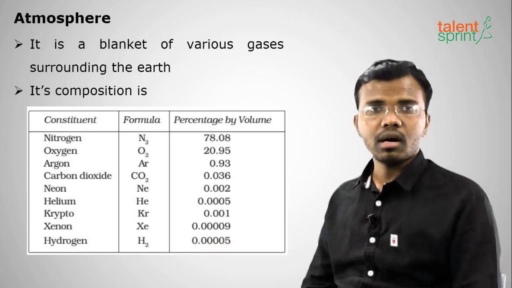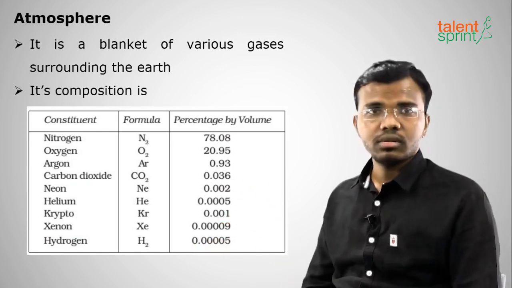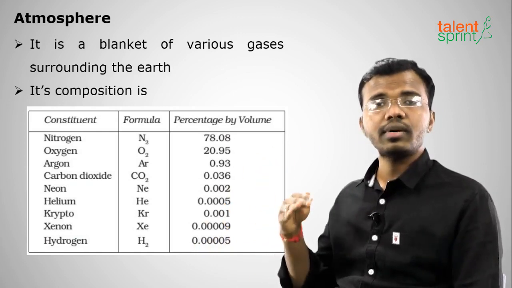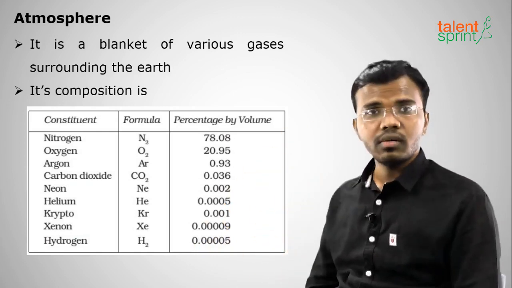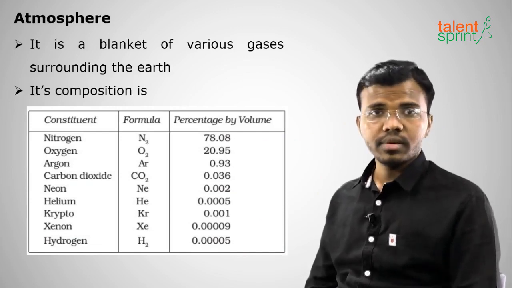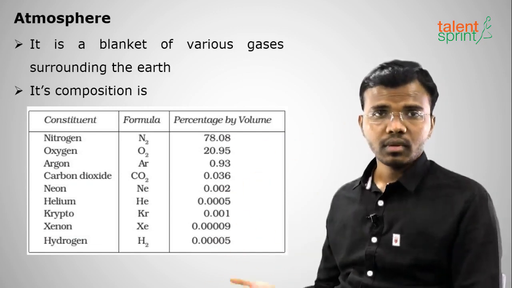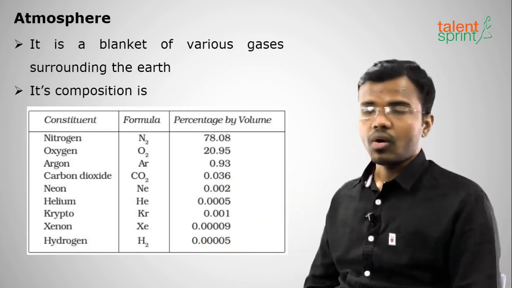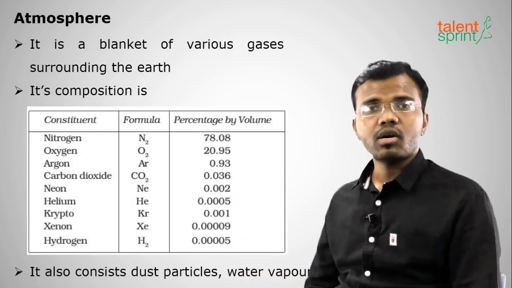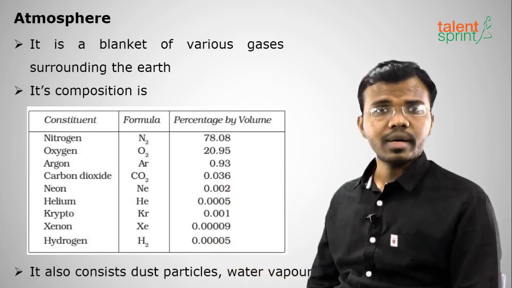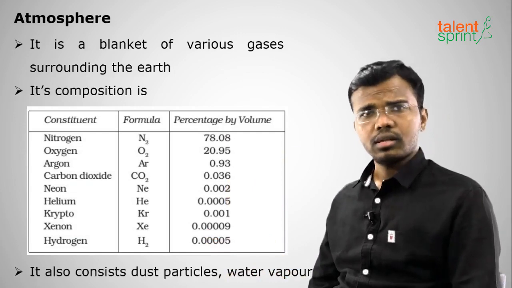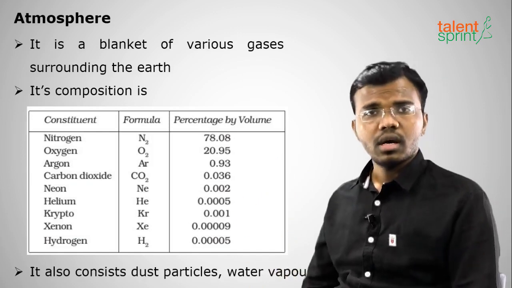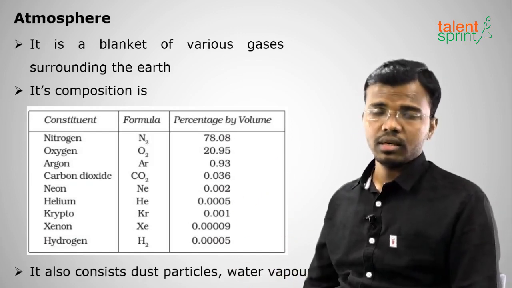Then comes carbon dioxide with 0.036. Then comes other gases. So first is nitrogen 78%, then oxygen 21%, then argon 0.93%, and then carbon dioxide with 0.036%, and then others. Okay, remember this. Moving on, the other components of atmosphere are dust particles and water vapor, that is, moisture in the air.